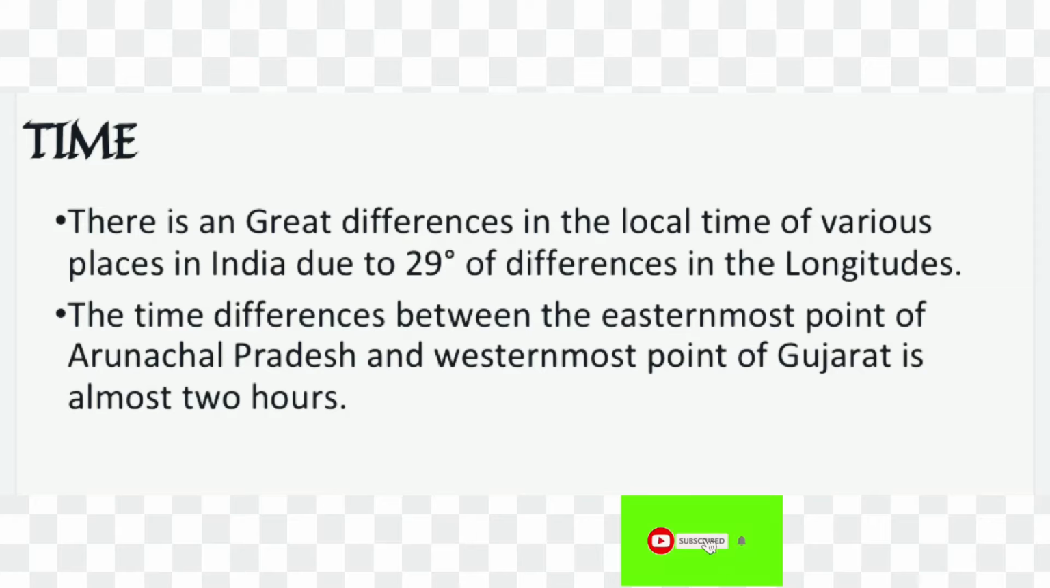Time. There is a great difference in the local time of various places in India due to 29 degrees of difference in the longitudes. The time difference between the easternmost point of Arunachal Pradesh and westernmost point of Gujarat is almost 2 hours.